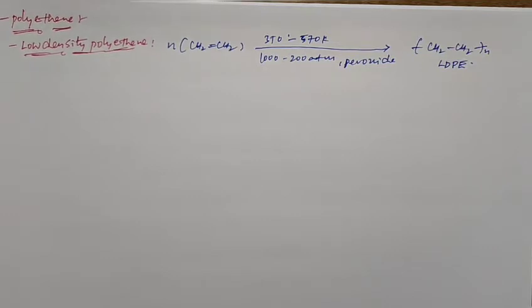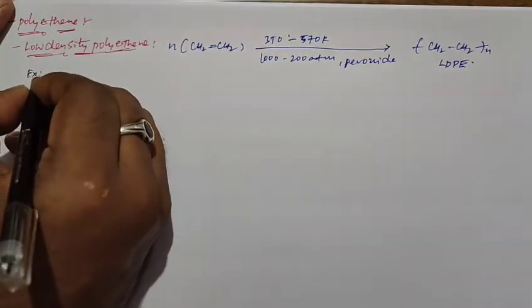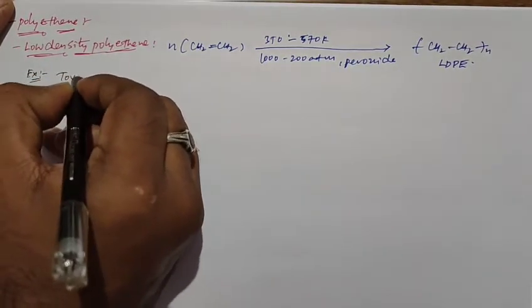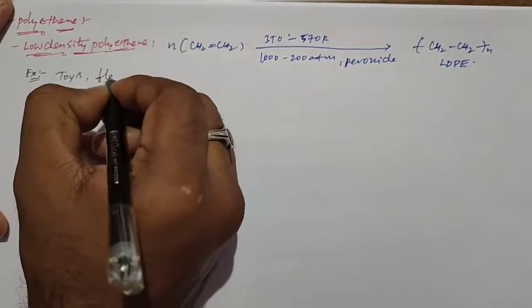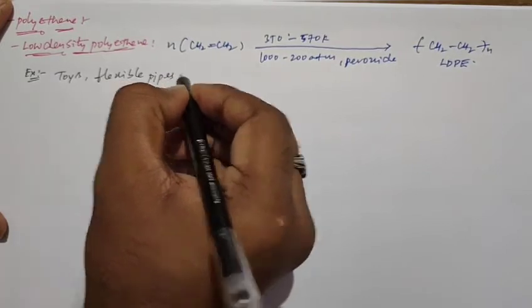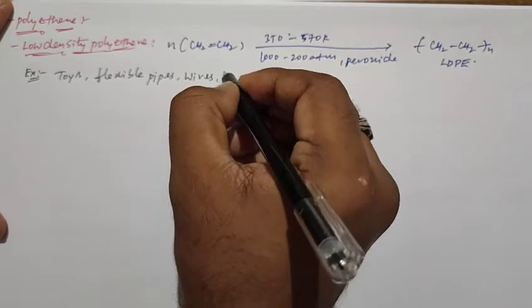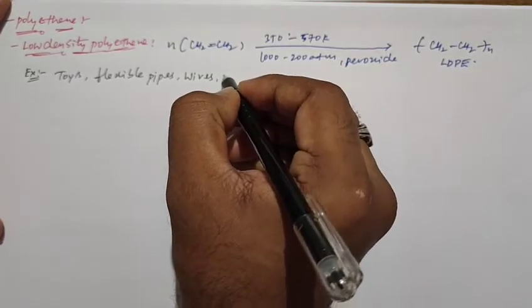It is a poor conductor of electricity, with moderate tensile strength. These are its properties. Low density polyethylene is used for making toys, flexible pipes, wires and squeezy bottles.